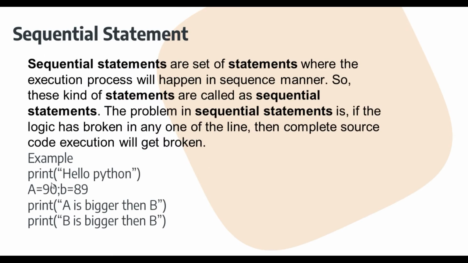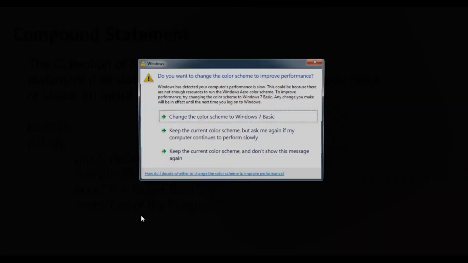Here is an example also: print hello Python, a and b assigned byte values. And then here you can see a is bigger than b, it is okay, but b is bigger than a should be here, it is incorrect. Why? Because one of the statements will be true, otherwise the other one will be false. So in such a condition we will use non-sequence statements. So we will discuss this later, student.